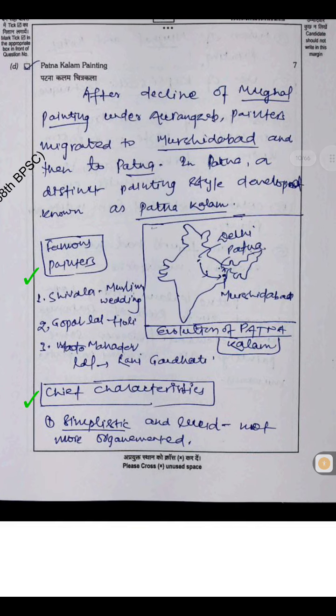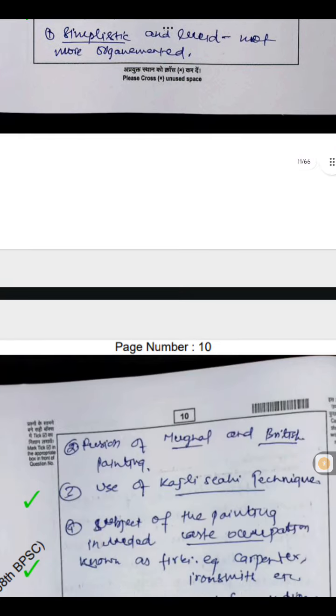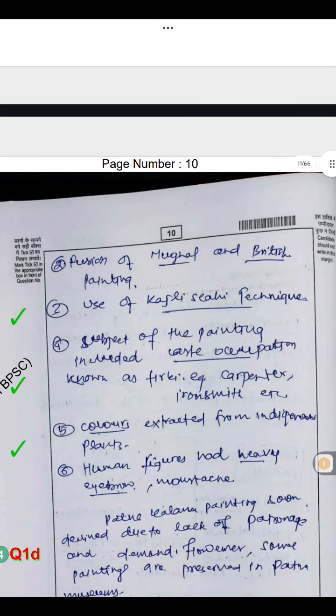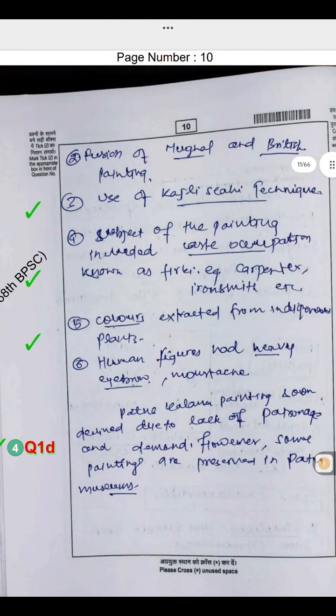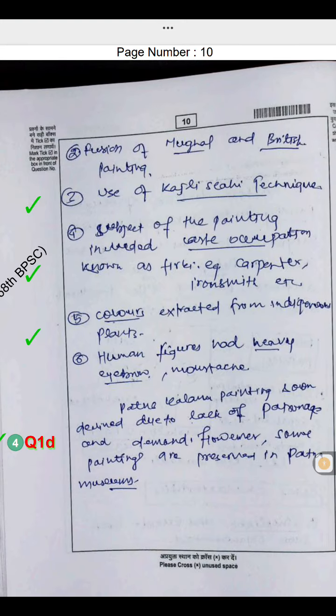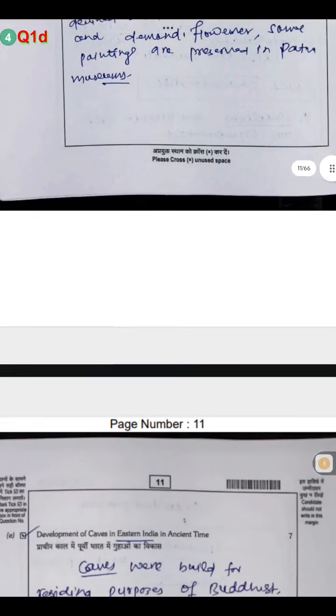Chief characteristics: simplistic and lucid, not more ornamented. Fusion of Mughal and British painting. Use of the Kajli Siyahi technique. Subjects of painting included caste occupations, for example carpenter, ironsmith, etc. Colors were extracted from indigenous plants. Human figures had heavy eyebrows and mustaches. Patna painting soon declined due to lack of patronage and demand. However, several paintings are present in the Patna Museum.